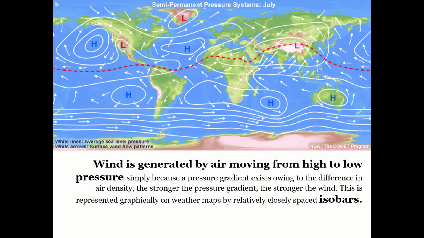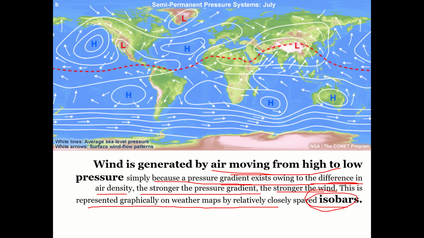Wind is generated by air moving from high to low pressure, simply because a pressure gradient exists owing to the difference in air density. The stronger the pressure gradient, the stronger the wind. This is represented graphically on weather maps by isobars.